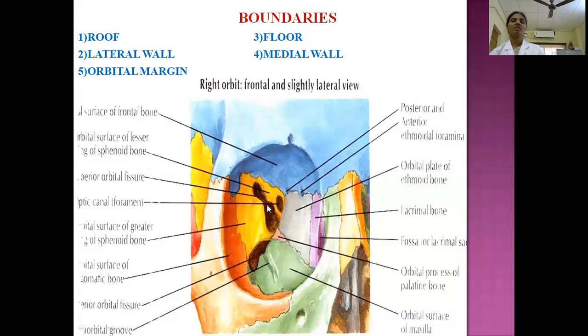This superior orbital fissure is divided by means of the common tendinous ring. What is this common tendinous ring? It is the common origin for the 4 recti muscles. By this common tendinous ring, the superior orbital fissure is divided into 3 compartments: the lateral compartment, the intermediate compartment within the tendinous ring, and the medial compartment.